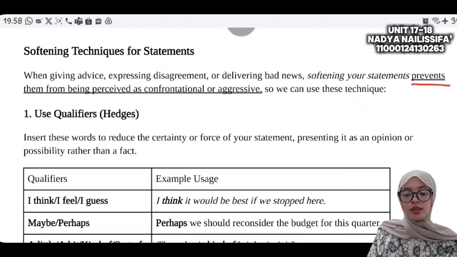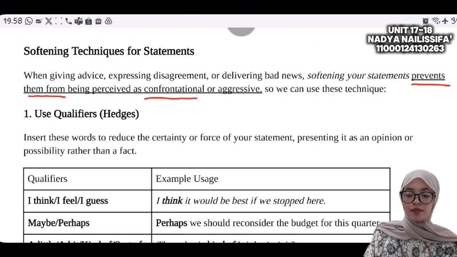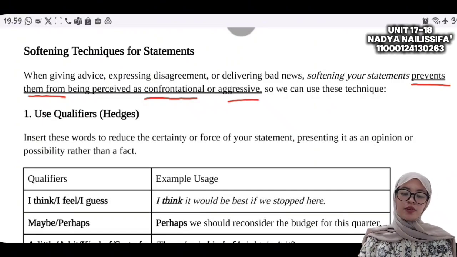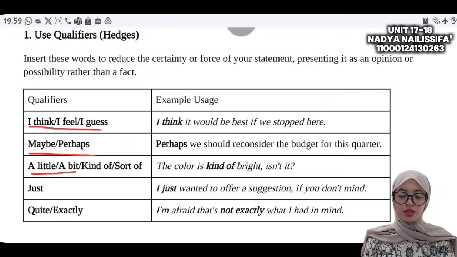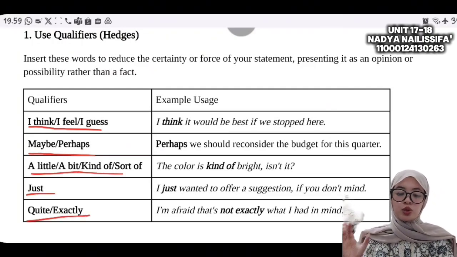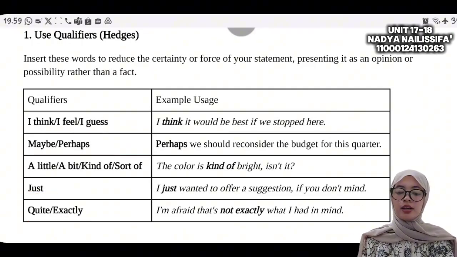So, when giving advice, expressing a statement, or delivering news, we use softened statements to avoid being perceived as unconditional advice. Here are the techniques. The first technique for softening statements is to use qualifiers or hedges. We can insert words like I think, maybe, perhaps, a little bit, just, quite, or exactly to reduce the certainty or force of the statement, presenting it as an opinion or possibility rather than a fact.